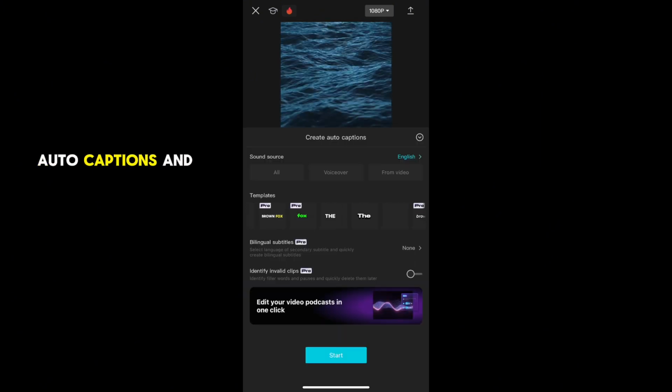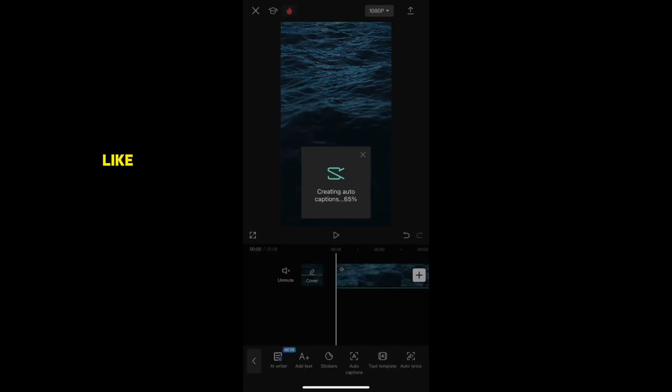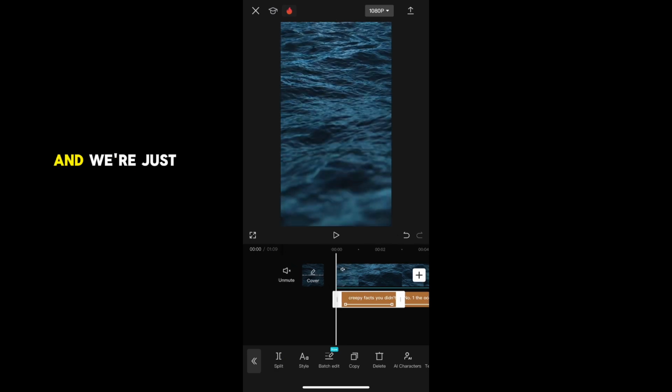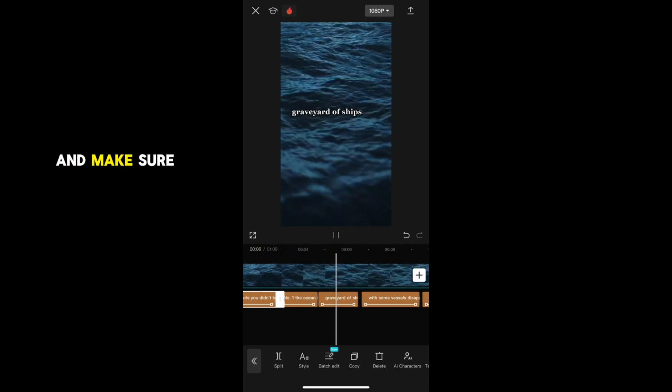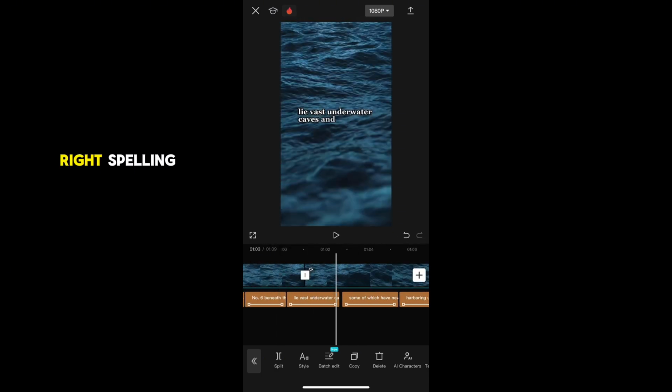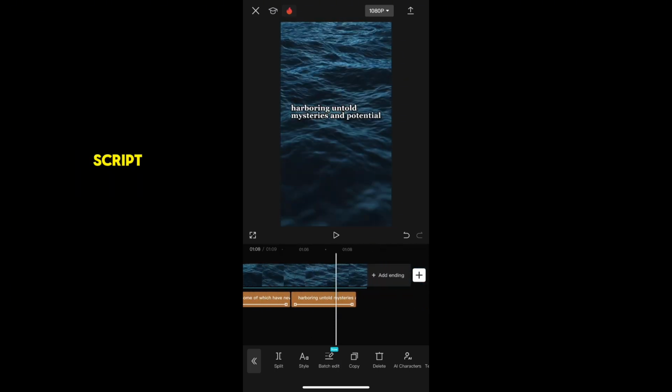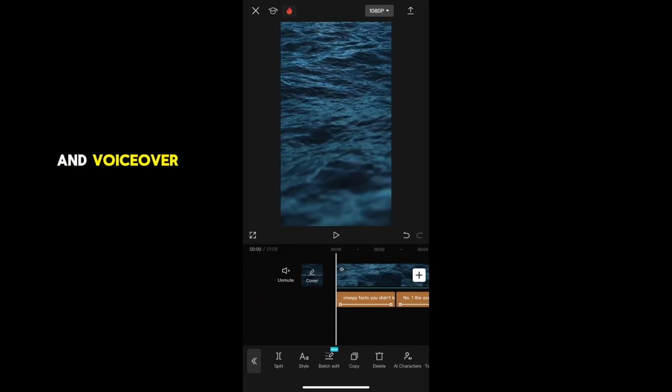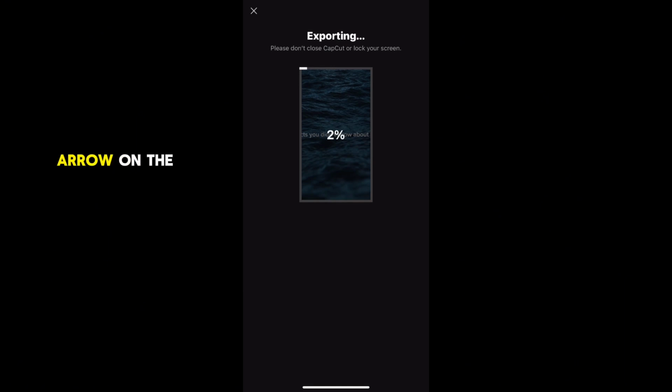Now click on auto captions and choose the text design that you like. And this is how our captions look, and we're just going to move it to the center and make sure all of the words are correct and have the right spelling. So now we have our video script, our copyright-free videos, and voiceover. And once you finish, click on the arrow on the upper right hand corner, and you then have your video.